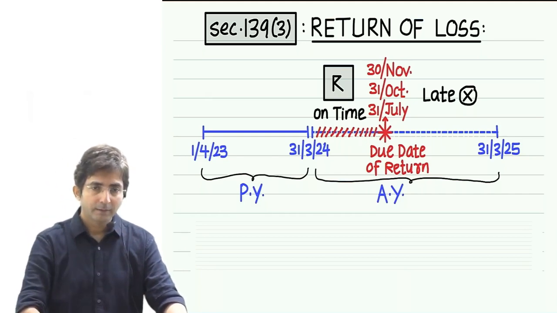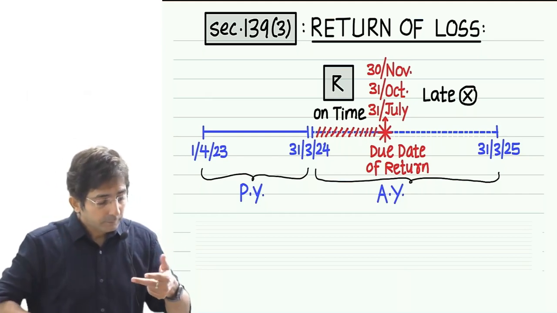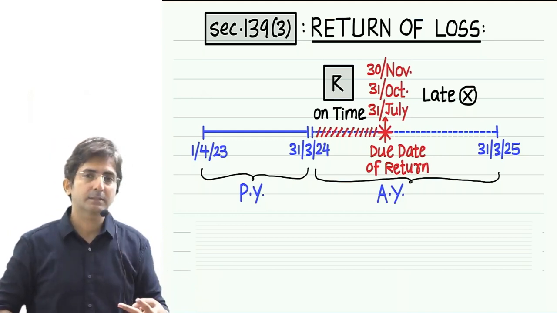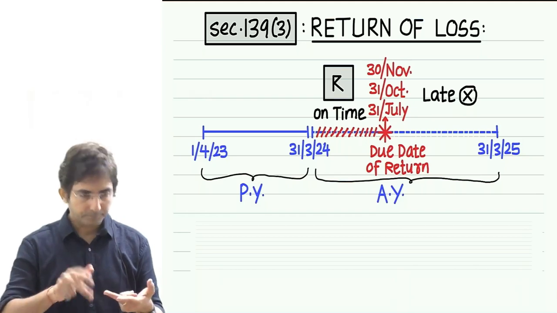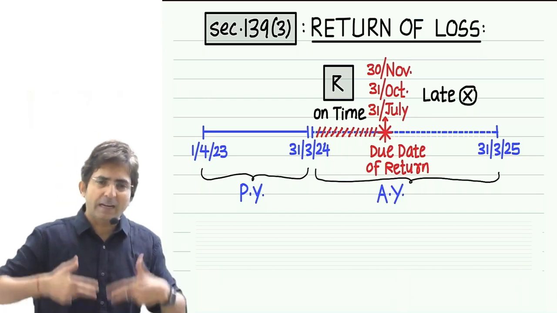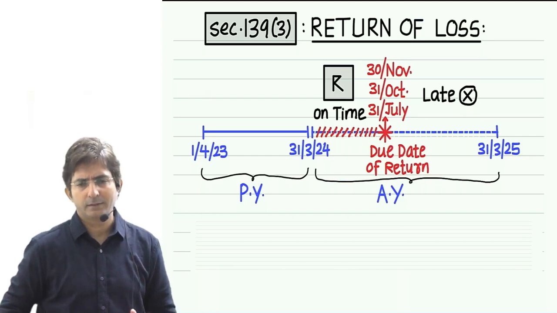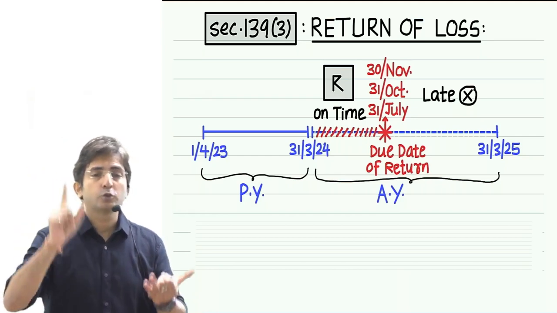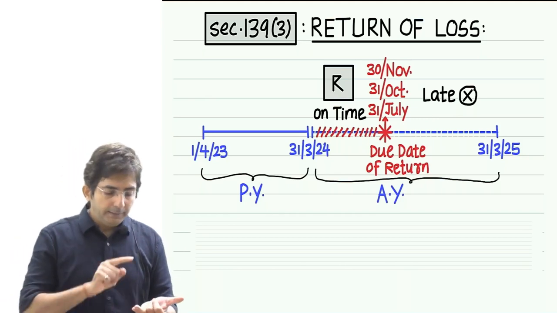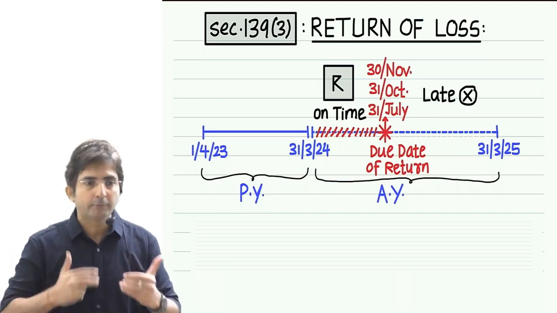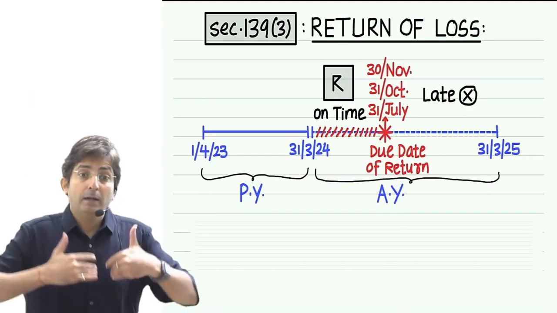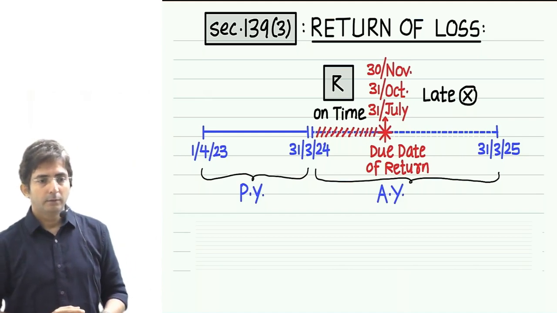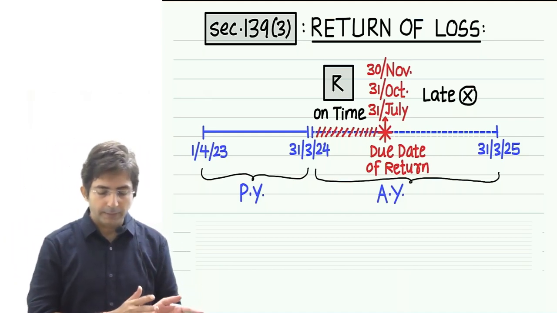Exception. Now there are two exceptions to this rule. Exception means there are two cases where even if the return is filed late, the government allows it. You know what the two cases are? House property loss and unabsorbed depreciation. In case of these two losses, even if the return is filed late, it's allowed. Why? We need to understand the reason for every rule.